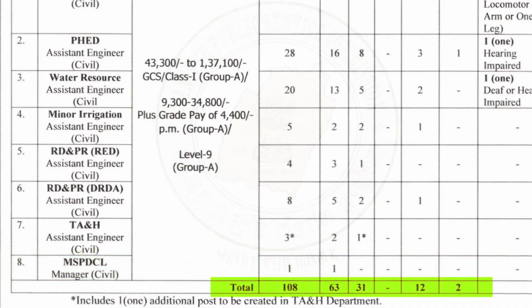Now, if we look at the grand total, we have 108 vacancies, out of which 63 is in unreserved category and 31 is reserved for ST candidate. 12 is also reserved for OBC M candidate and 2 is reserved for OBC MP candidate.